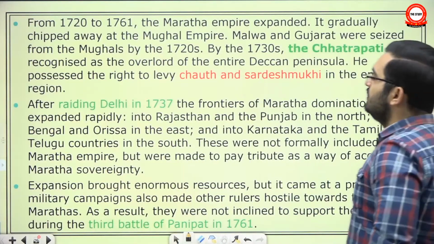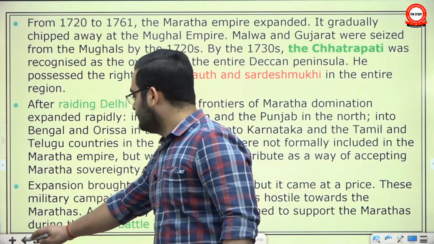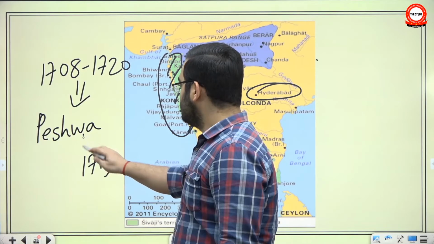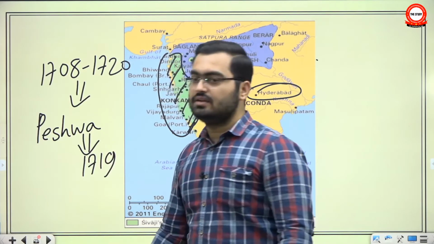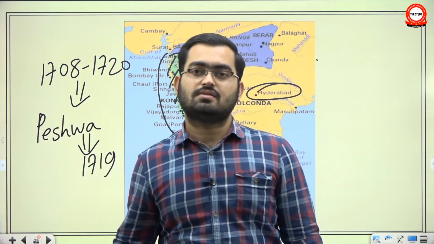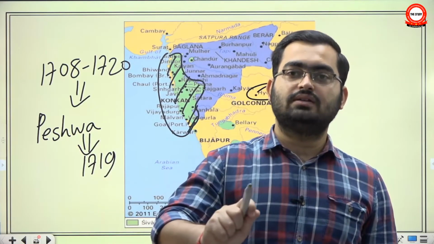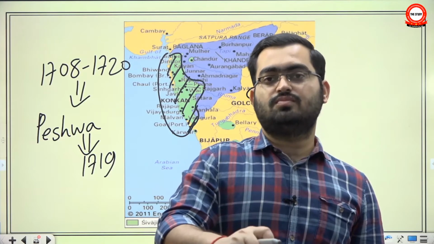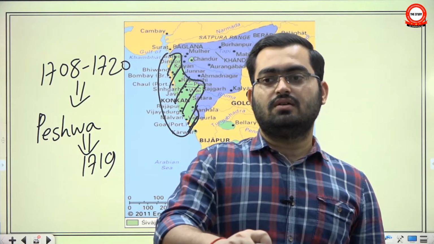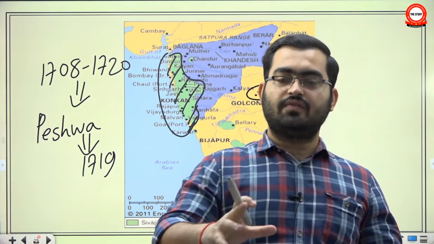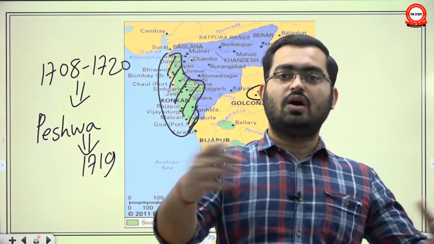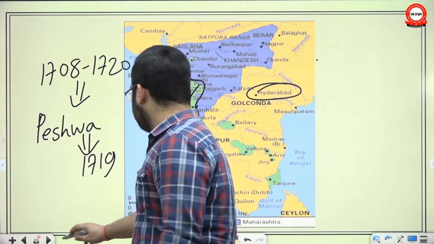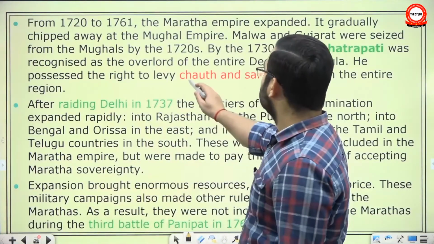Then, however, see what had happened, that in 1719, Peshwa Balaji Vishwanath had conducted a treaty with one of the Sayyid brothers that were controlling the Mughal emperor at the time, and he gave them the right to collect Chauth and Sardesh Mukhi from the 6 Deccan provinces. Okay, so after this point, they started expanding outside of Deccan. But before that, let's see what is Chauth and Sardesh Mukhi that we talk about here.